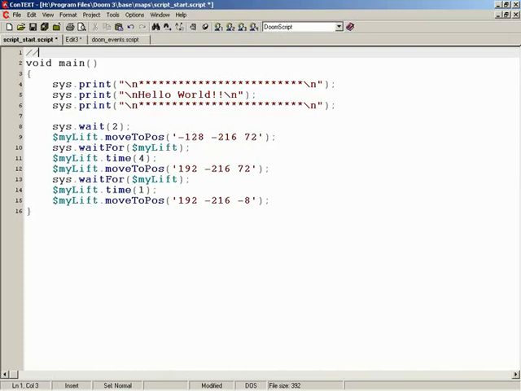The processor doesn't start picking up anything, or the what's the word I'm looking for? The engine doesn't start reading again until the next line. It's almost like it sees a comment and says, okay, this is a one-line comment, let's go to the next line, which might actually contain code. There you go. So this is a one-line comment.